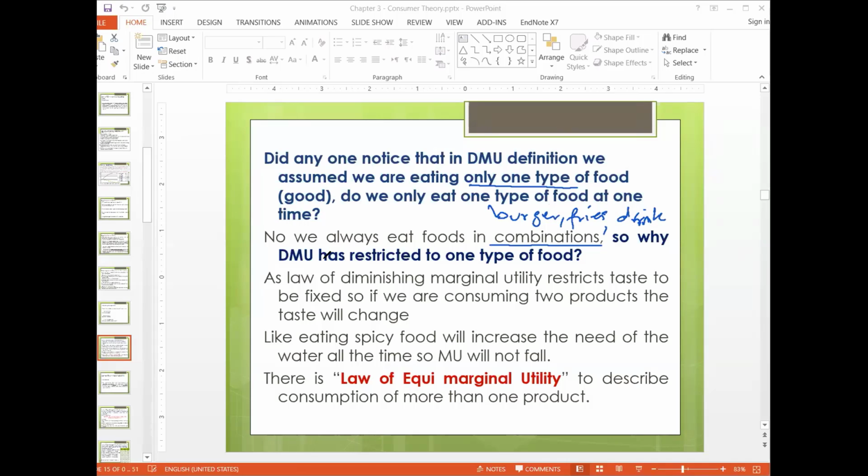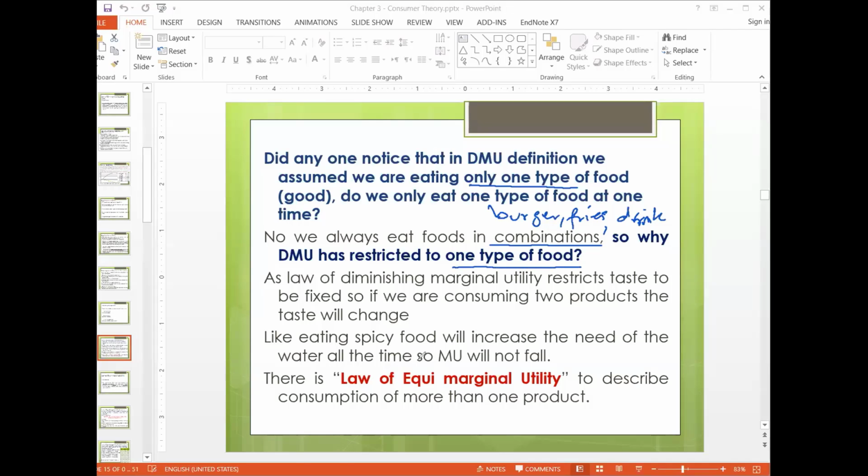So why has that theory been restricted to one food? Because the combination will affect each other. For example, if you are eating a spicy burger, then you might drink more water than when you are thirsty. So there's a cross effect. That's why when you are studying DMU, you say there's only one type of food. That was in the previous session.